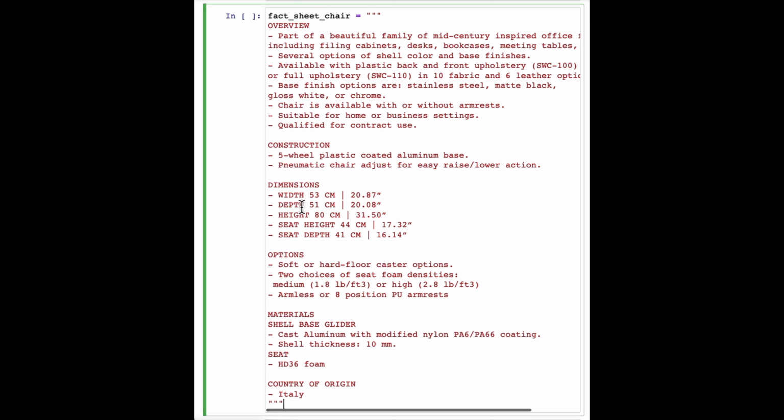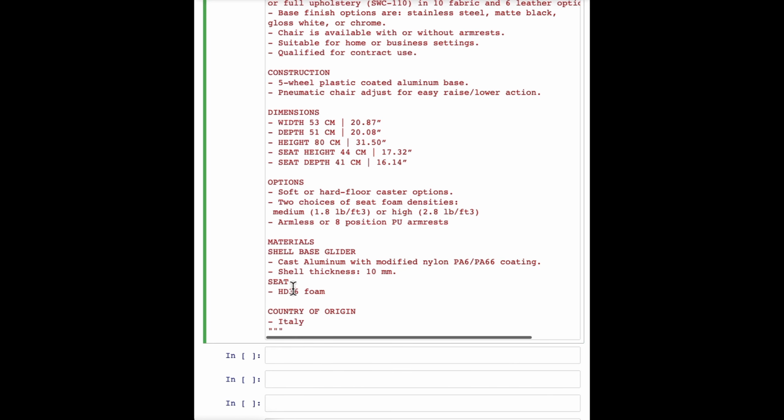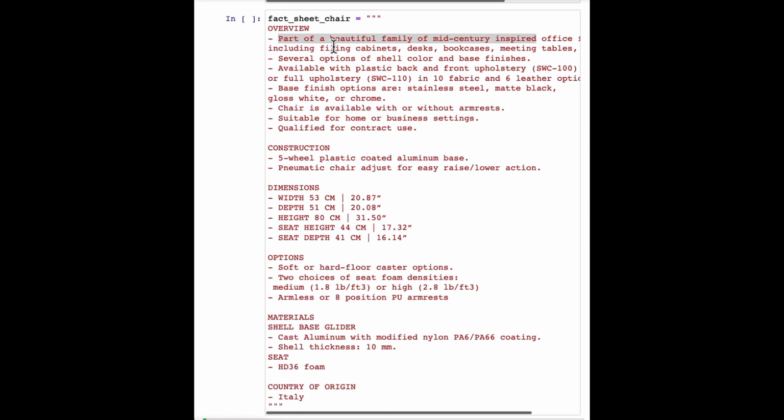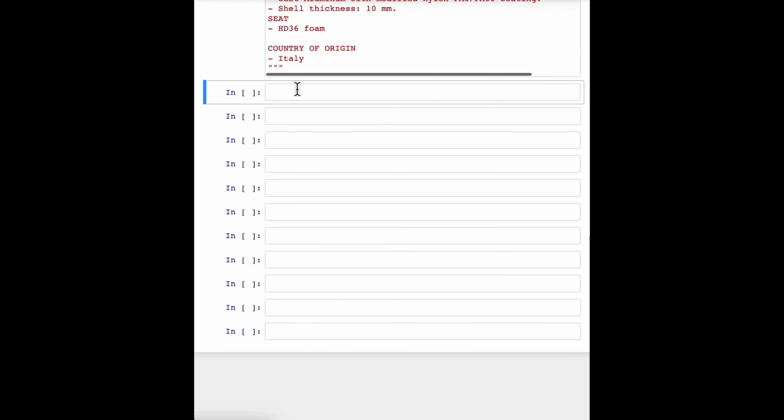And feel free to pause the video and read this more carefully in the notebook on the left if you want. But here's a fact sheet for a chair with a description saying it's part of a beautiful family of mid-century inspired and so on. It talks about the construction, has the dimensions, options for the chair, materials, and so on. It comes from Italy. So let's say you want to take this fact sheet and help a marketing team write a description for an online retail website. Let me just quickly run these three, and then we'll come up with a prompt